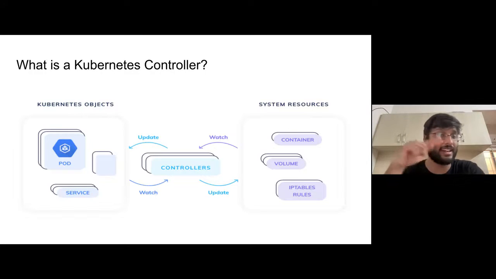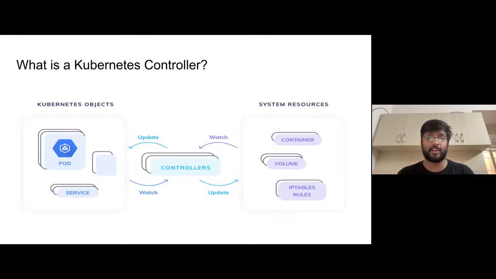So a Kubernetes controller is essentially an endless loop, right? It's nothing but an infinite for loop, which constantly keeps a watch on the API. As soon as there is a new object or a deletion request or an update request, it takes the new request in, takes a look at the current cluster, and reconciles the state between current and desired, right? So just by talking, you would probably understand, okay, that's what a controller does.